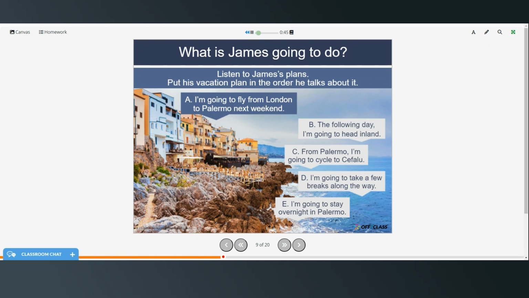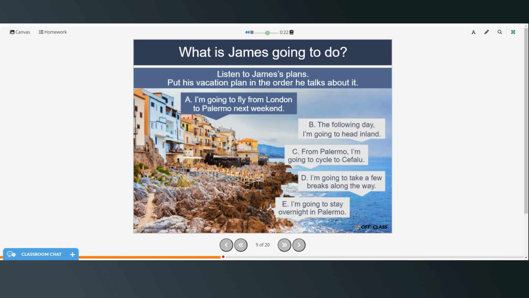I'm really excited. I've planned a 2-week cycling vacation around Sicily. It's going to be incredible. I live in London, so I'm going to fly from London to Palermo next weekend. I'm going to stay overnight in Palermo. It's the largest city in Sicily, and it's surrounded by mountains. My bike journey begins there.